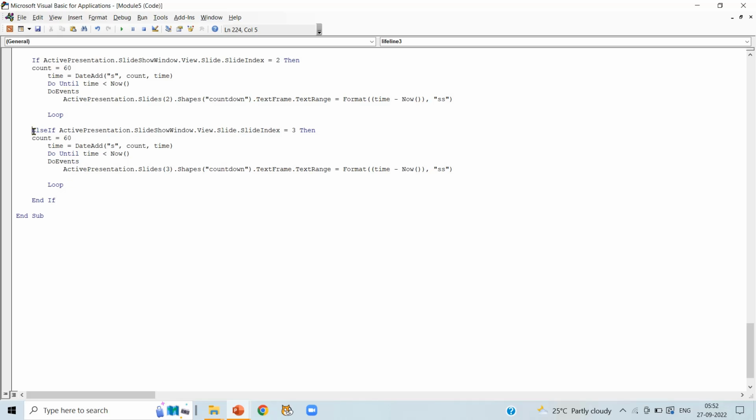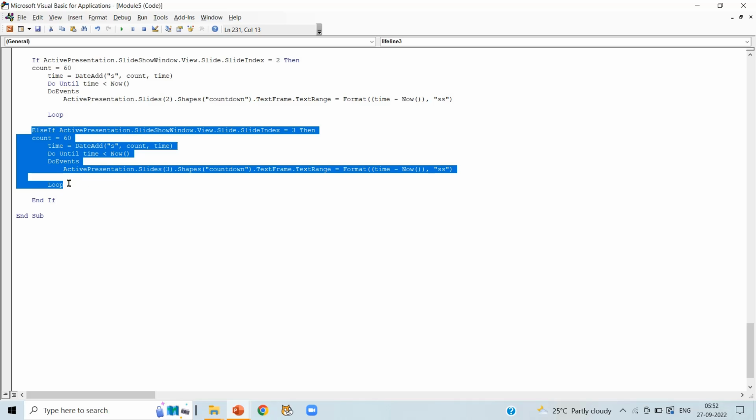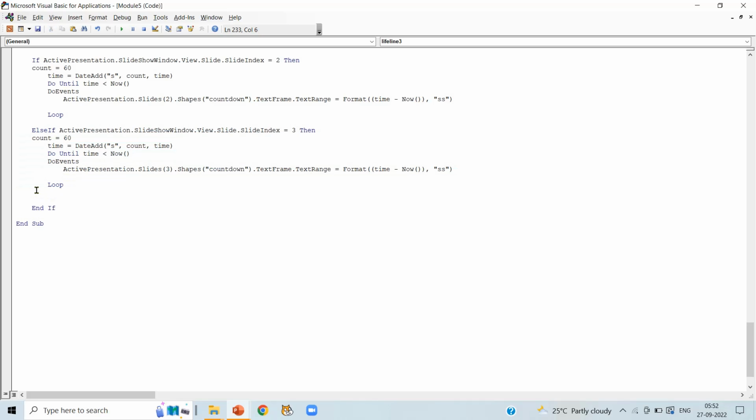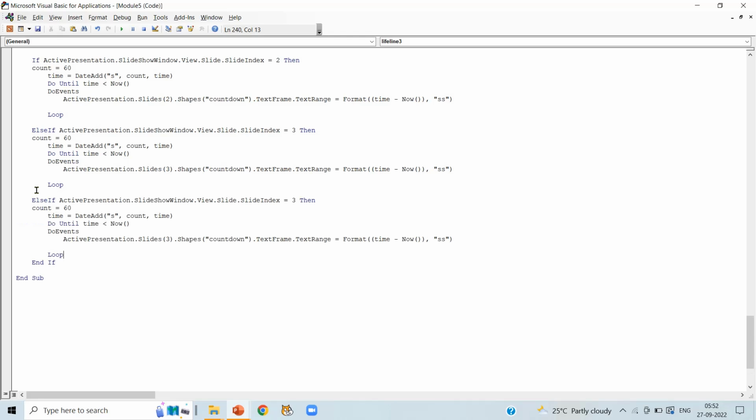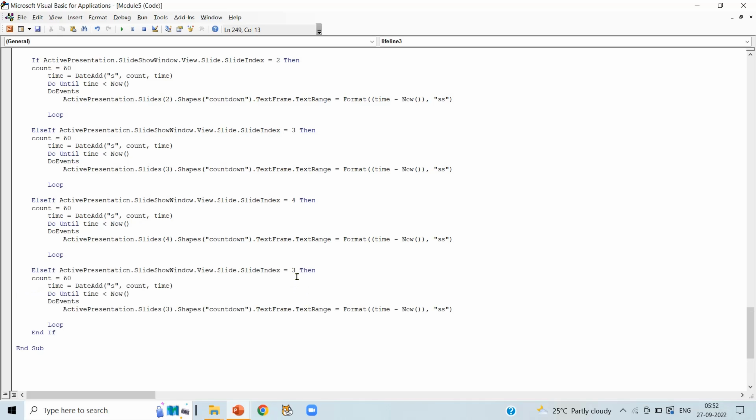Now copy the if block, else if block and paste it. Write slide number 4 as we are talking about slide number 4 here, and write slide number 4 in this line also. We have to alter 2 places here. Again paste the code and write slide number 5 instead of slide number 3 in both the lines.